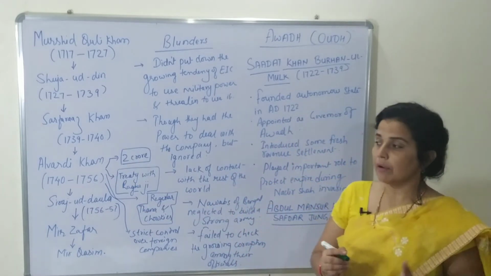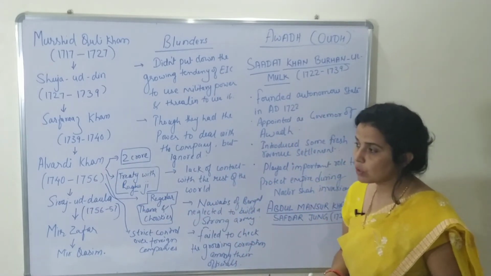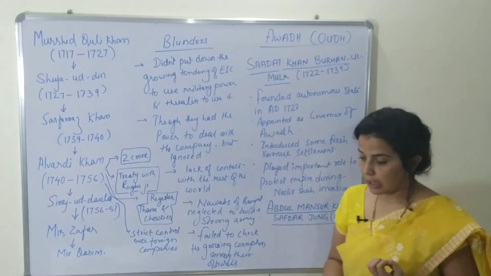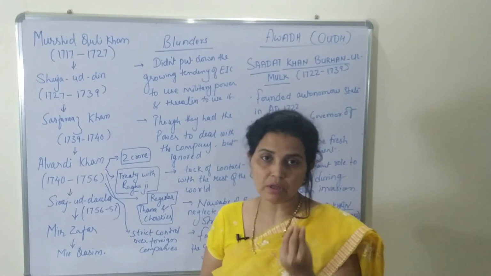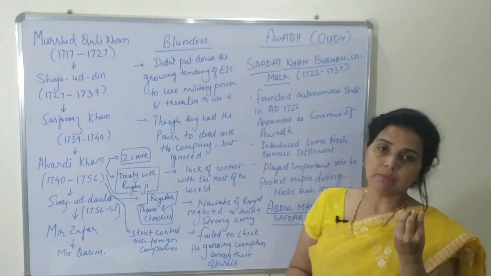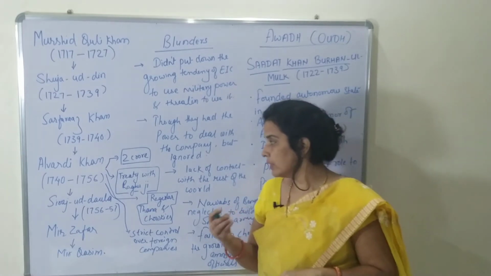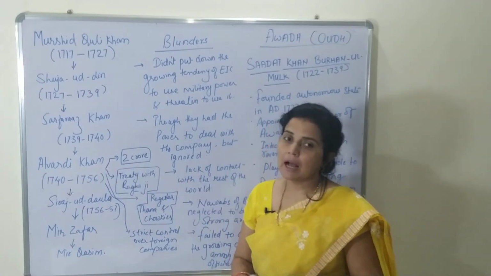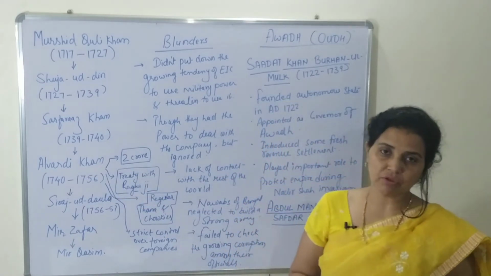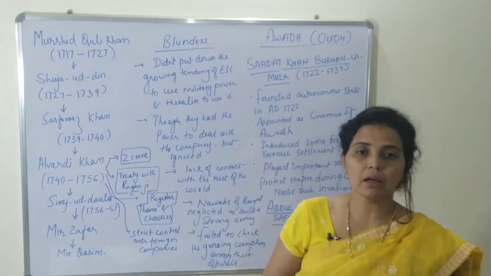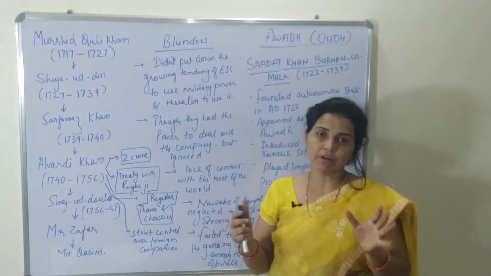Now if a 3 marker or a 50 words question comes about Alwardi Khan, then you should know some content about him. You should have some knowledge and facts related to him, so that you can write very smoothly. So Alwardi Khan was also an able administrator. He was a warrior. He was a great thinker. He had the qualities of a great king.